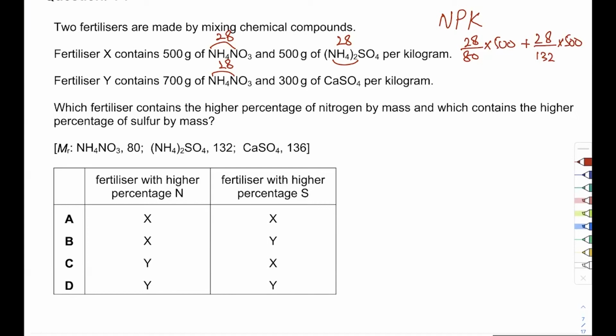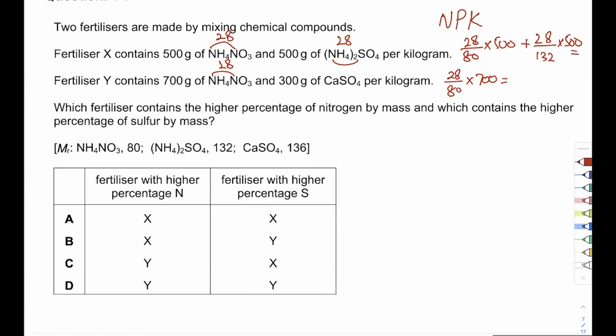In the second one, I'm getting 28 out of what is ammonium nitrate? 80 into 700. So just figure out which one is higher. Is the top one higher or is the lower one higher? Again, what am I doing here? I'm using percentage mass, but instead of multiplying by 100%, I'm multiplying them by the mass that they have.